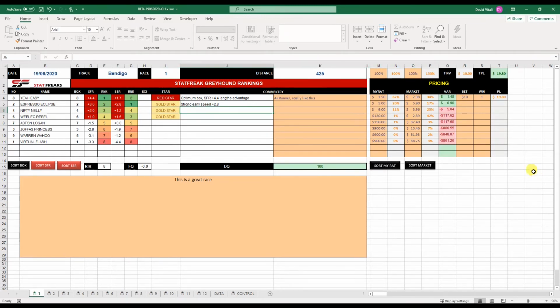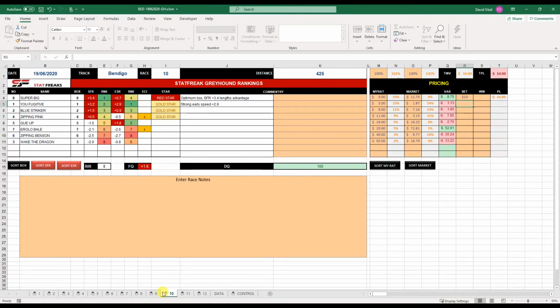That's what it does. As you go through each race, you can see I go through race 2, race 3, race 4, race 5, race 6, race 7, 8, 9, 10, 11 and 12. And what I did, just as a quick test, was sort by SFR and then rate the races. The first one that came up green from top to bottom, I pretty much went and backed, and that's how I populated this sheet and went through it.